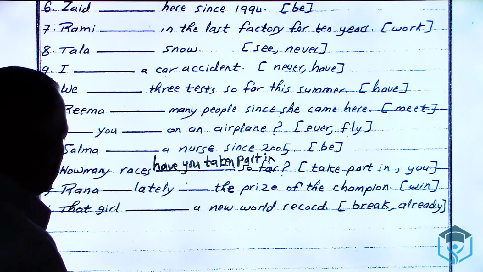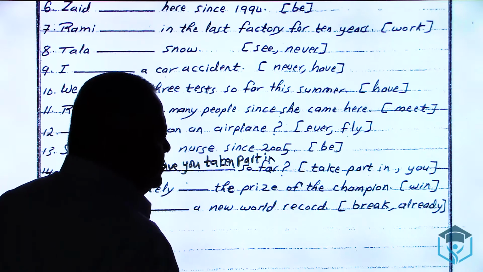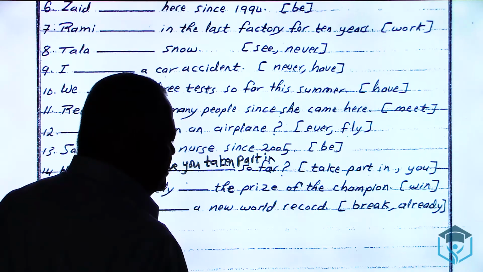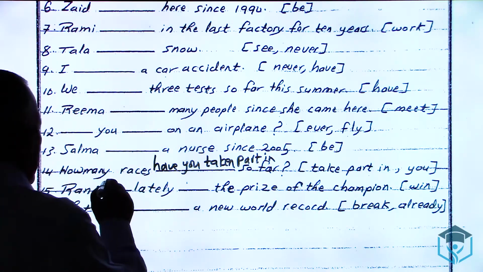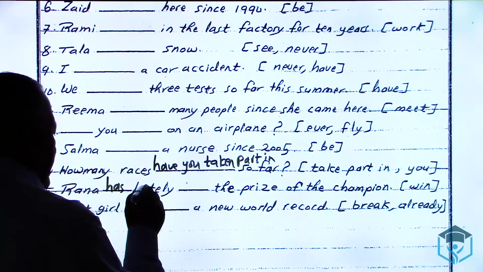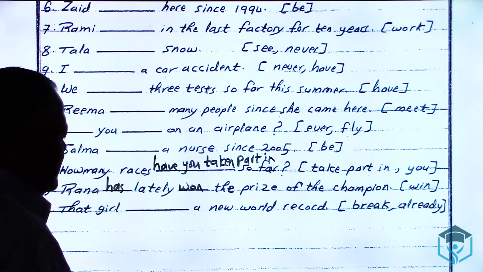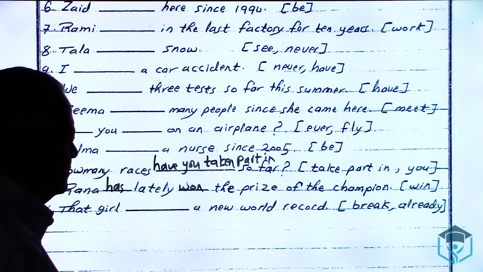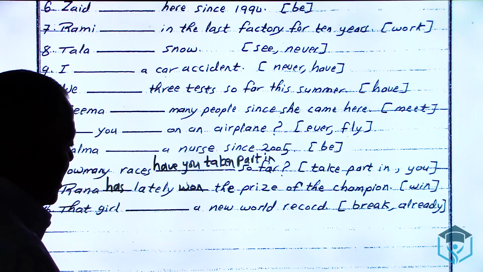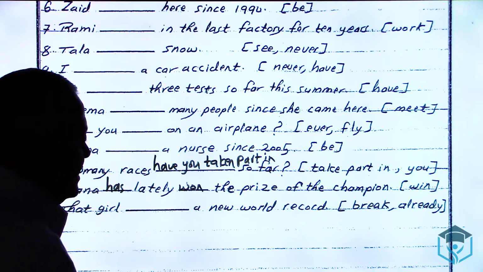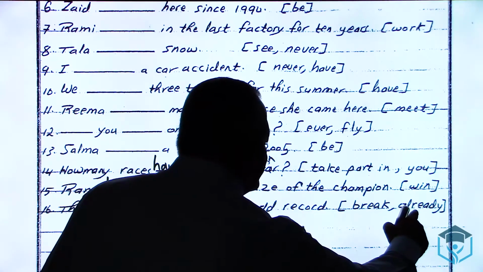15. Rana, lately, the prize for the champion. The verb win. Rana has, and lately, then the verb 3 of win is won. Rana has lately won the prize of the champion. 16, the last. That girl, a new world record. The word already is used to refer to present perfect simple.